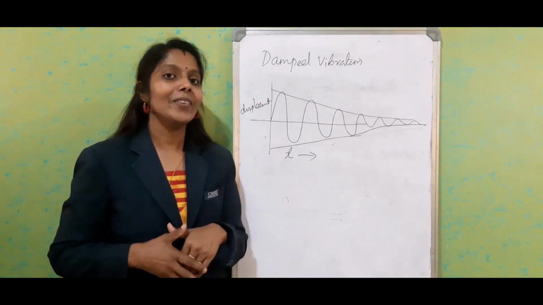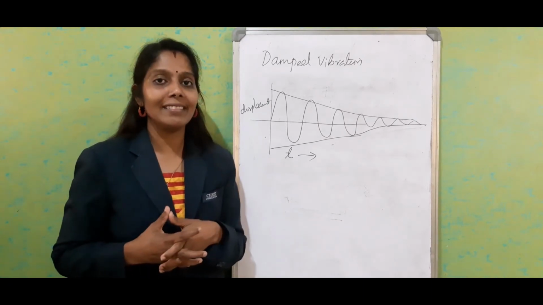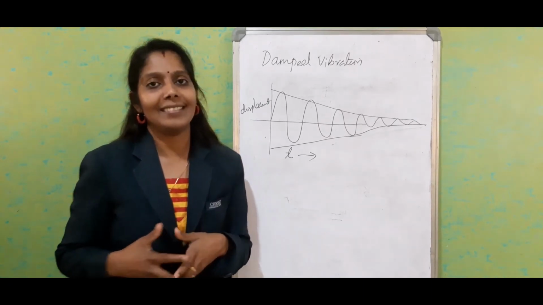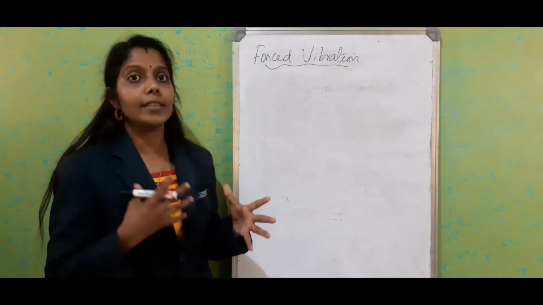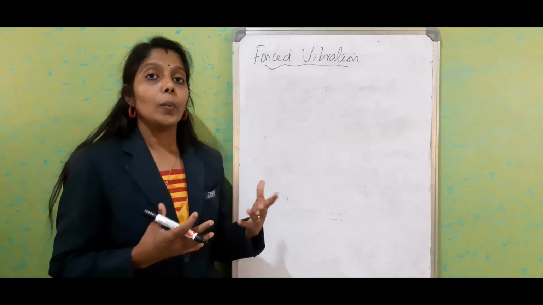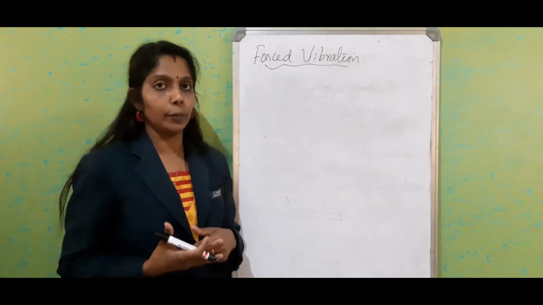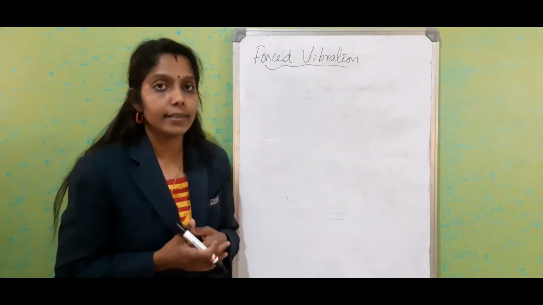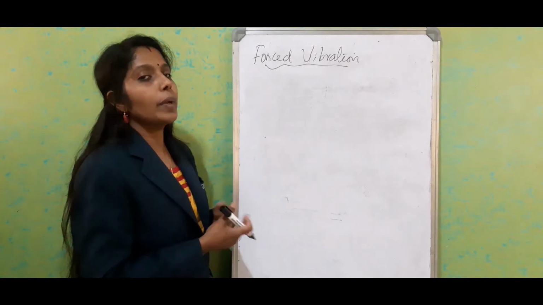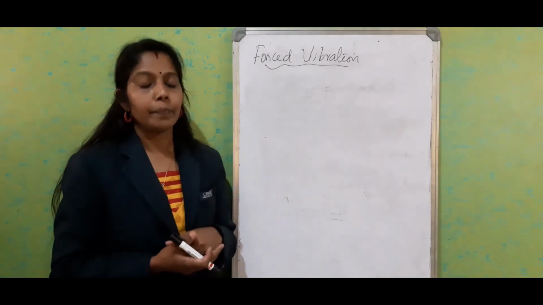Let us move to the next kind of vibration, forced vibration. Forced vibration means the body is set into vibration with the help of an external force. The body starts vibrating with the help of an external force. That is what we call forced vibration.